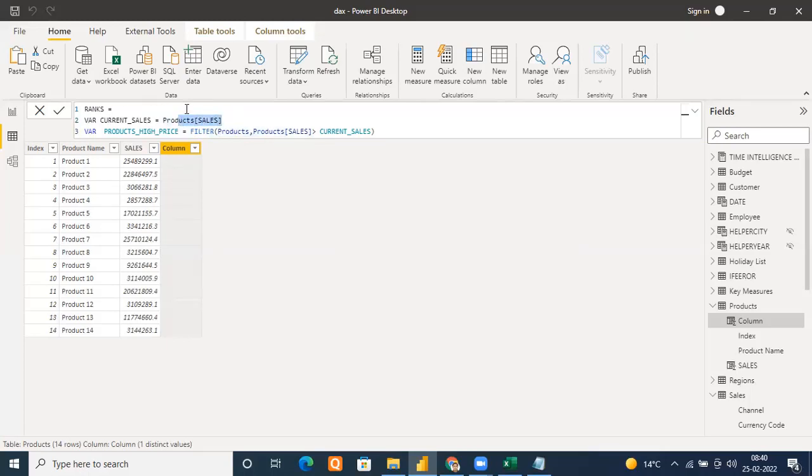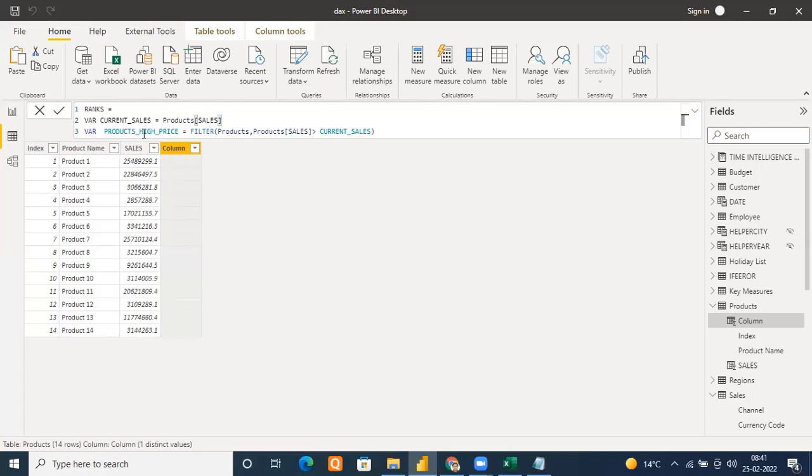We know that the moment I execute this expression, first of all this first line will be evaluated. It will fetch the first value, that is 25489, and that will become the value of current sales. Please tell me, for the first row, right? Everyone, or not? Yes. So it has become a constant now for this row.